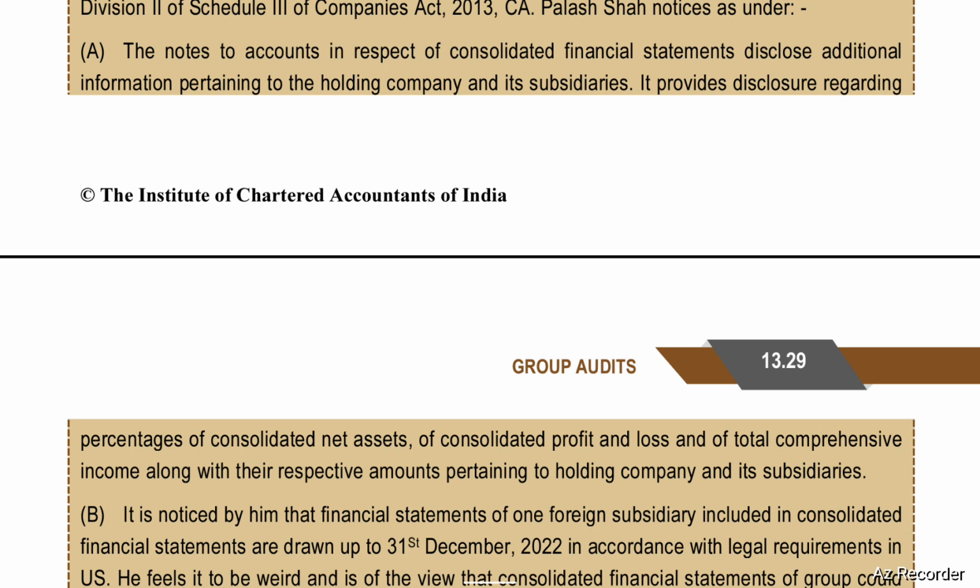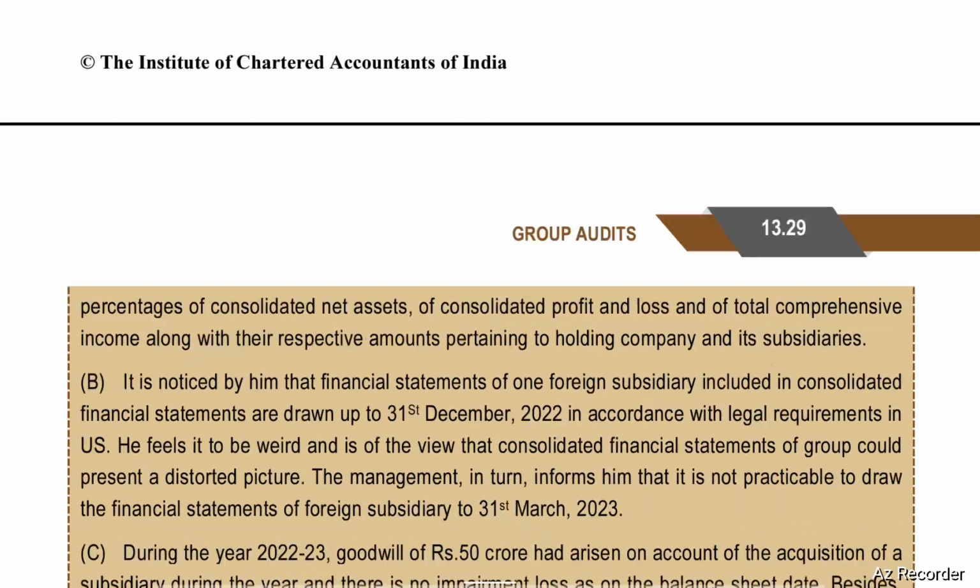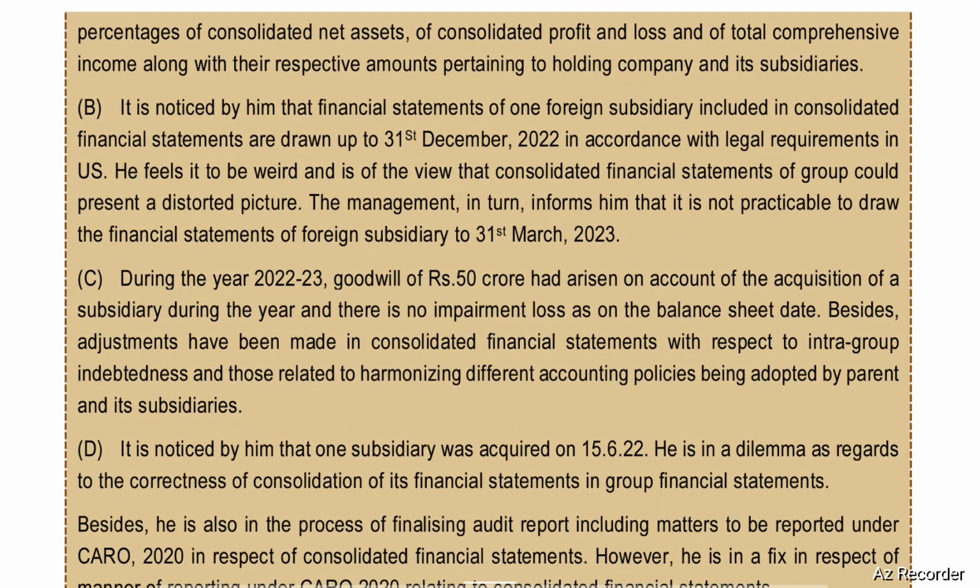It provides disclosures regarding percentage of consolidated net assets, of consolidated P&L, and of total comprehensive income, along with their respective amounts pertaining to holding company and its subsidiary.